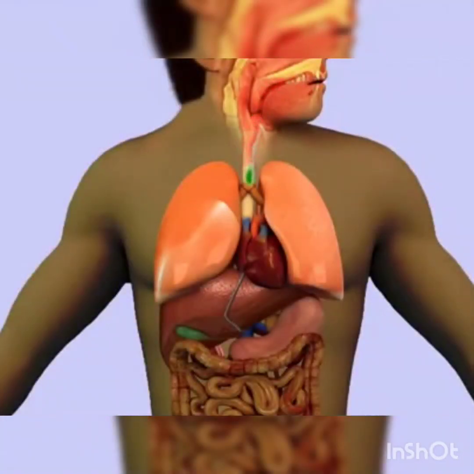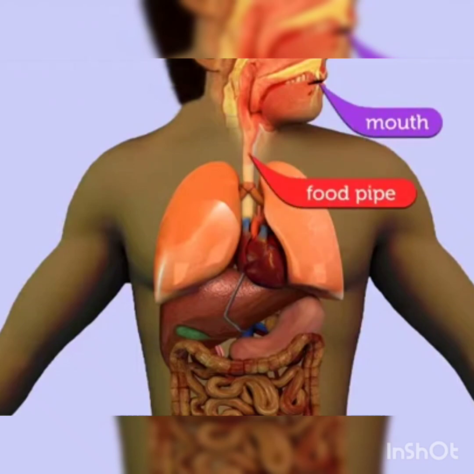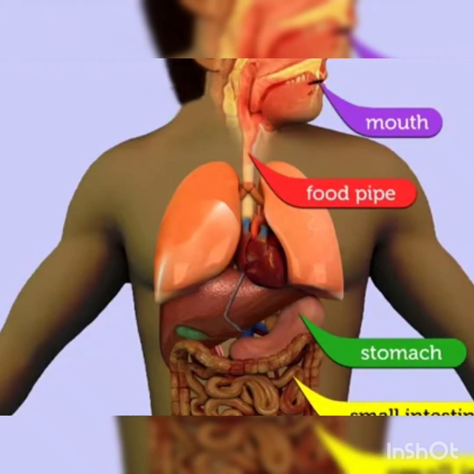The process of changing food into simpler substances is called digestion. The organs of the digestive system include the mouth, food pipe, stomach, small intestine, large intestine, and the last part, known as the anus.